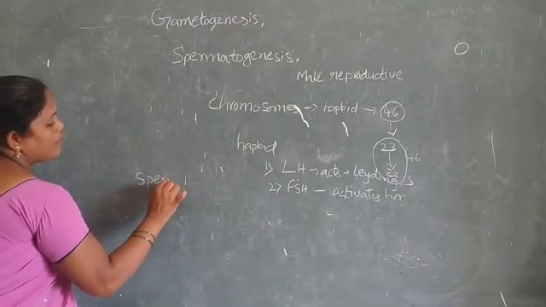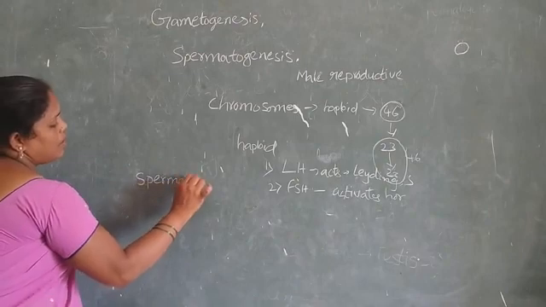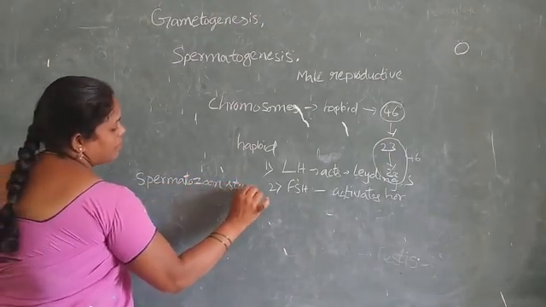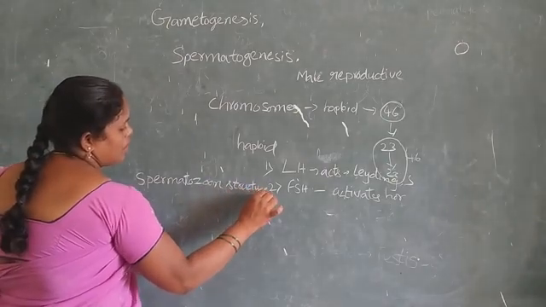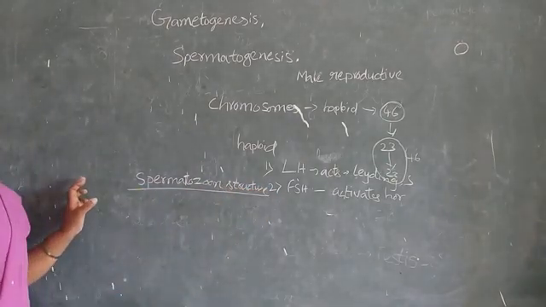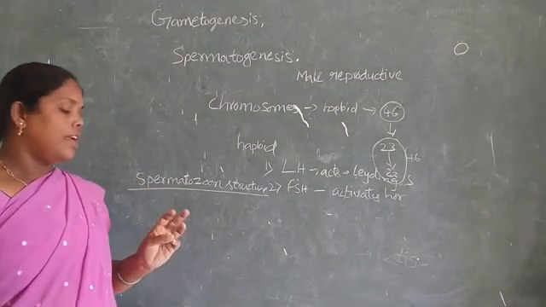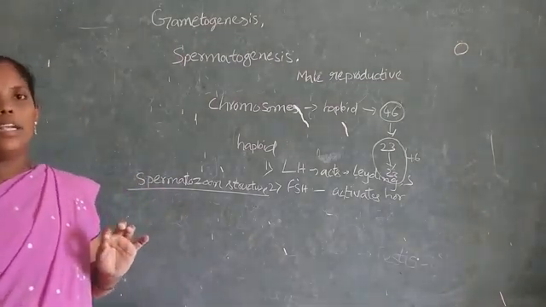Another topic is spermatozoon structure. The spermatozoon has the main body parts: head, neck, middle part, and tail.